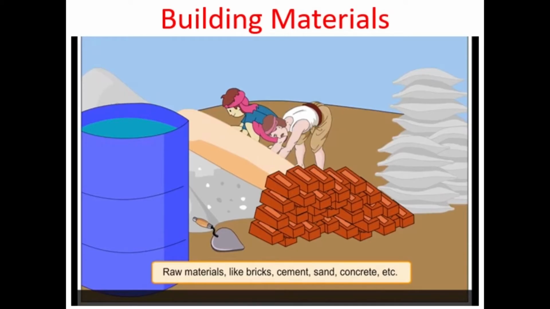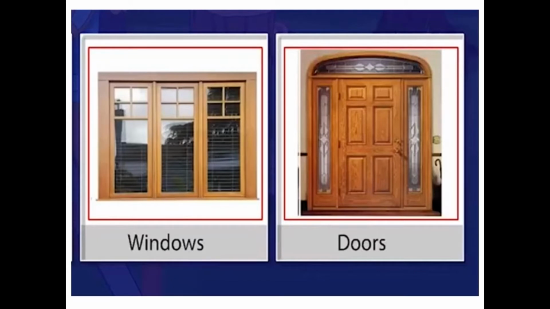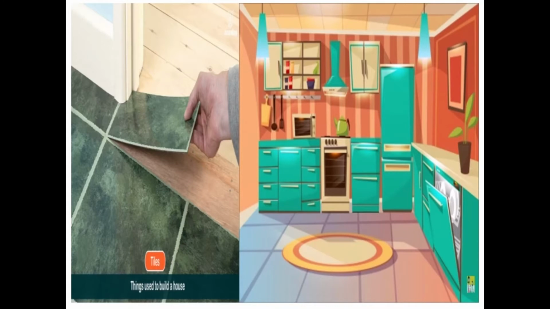Our first topic is building materials. Children, can you say some materials that are used to construct the buildings? Yes, bricks, cement, concrete, metal bars, and rods are used to construct the buildings that we see around us. Aluminium, iron, or wood is used to make the doors and windows. Glass is used for the window panes. Stone and tiles are used for the flooring. Electrical fittings, wires, and plumbing materials are also used in construction.